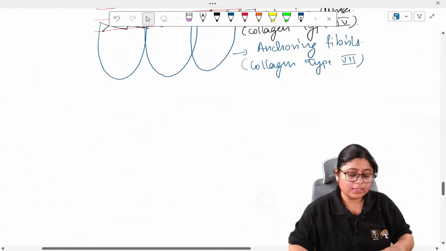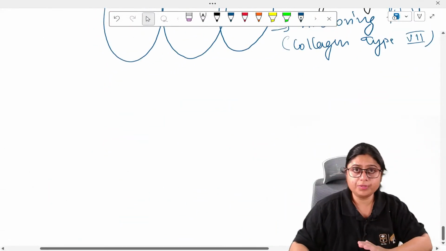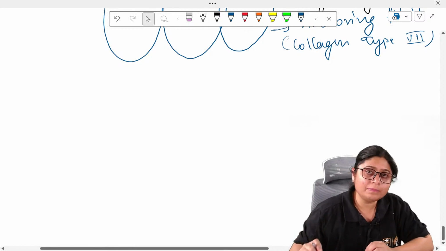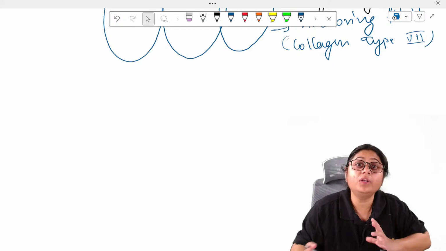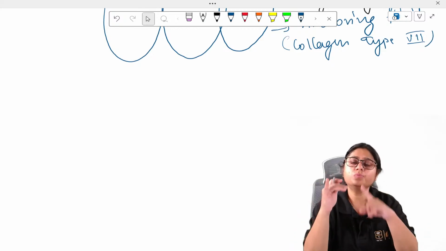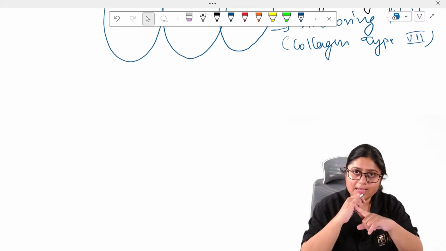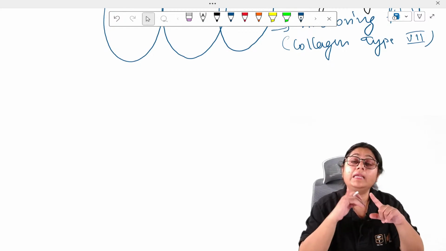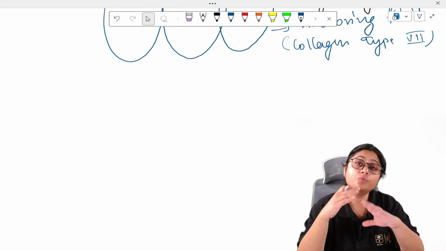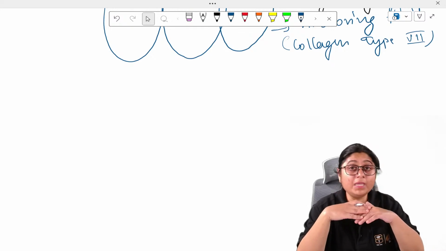Now, in sulcular epithelium, there is not much to remember. Just remember that the structure of the sulcular epithelium is similar to that of a non-keratinized epithelium. It will have stratum basale, a stratum spinosum or prickle cell layer, then an intermediate layer, then a superficial layer, but it will not be keratinized.